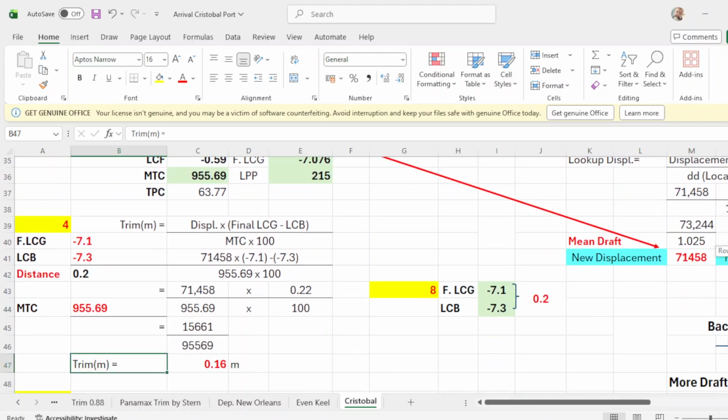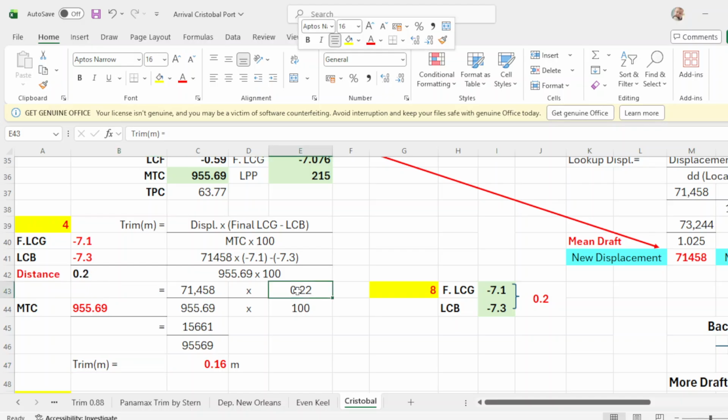So we now transpose the formula. So displacement is 71458 times your difference of this, or the distance is 0.22. You can put these two.